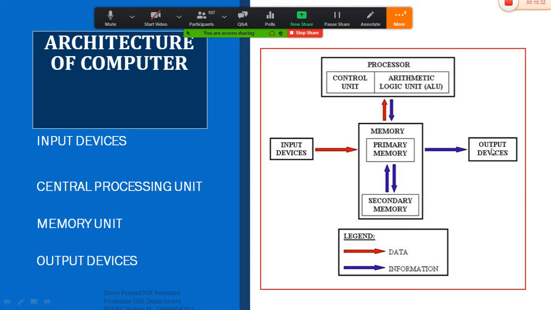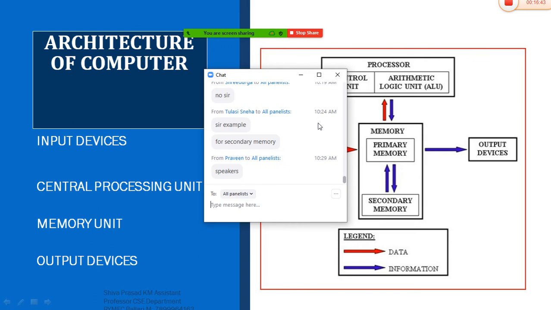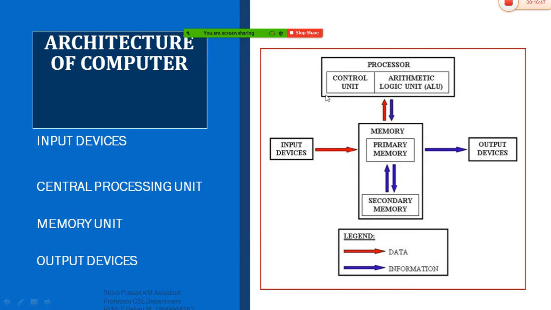Where the output device is the one which is going to display the output on the screen. So this is what the architecture of your computer system is about. Do you have any doubts in this particular architecture of computer system?